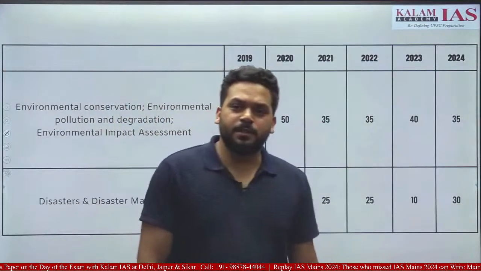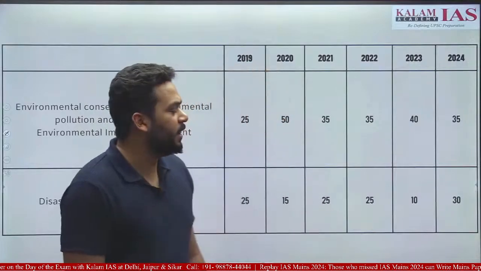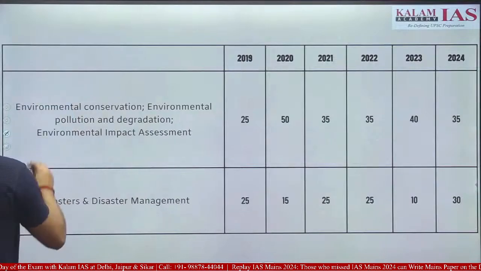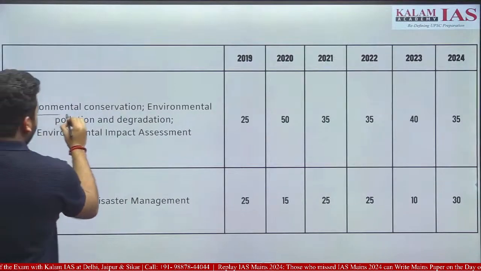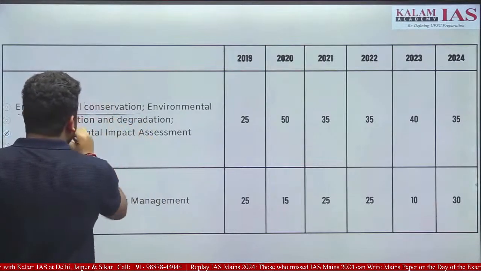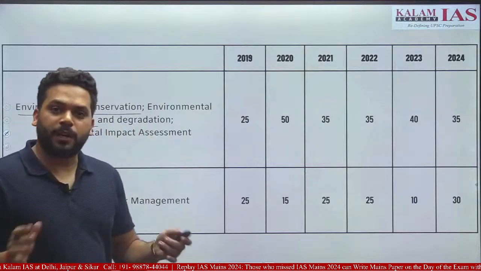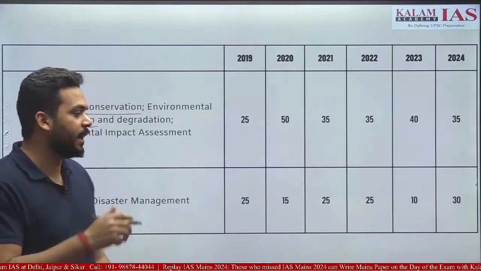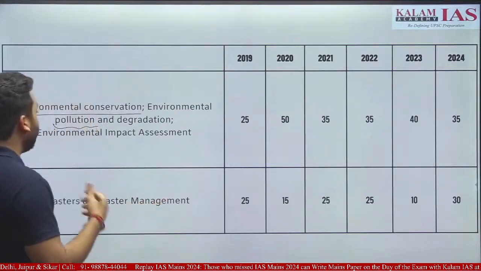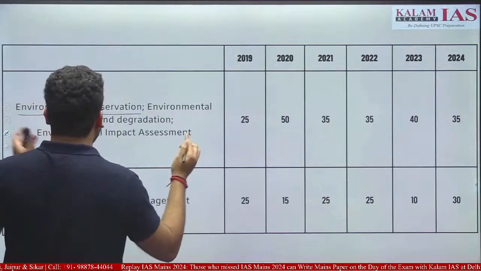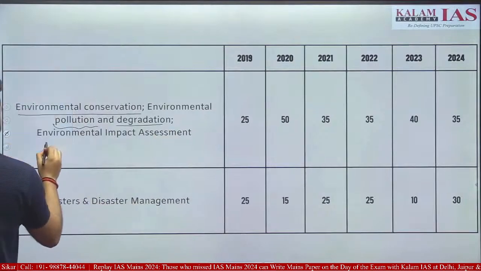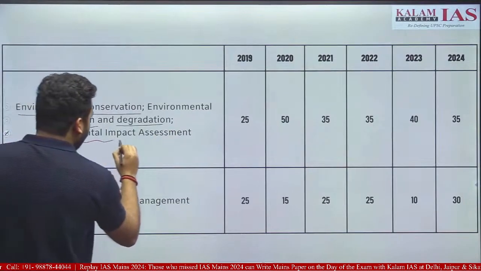If we see the syllabus of environment and disaster management, the syllabus which is given by UPSC is very broad. The terms mentioned are environmental conservation, a very broad term, and environmental pollution, also a very broad term. Specific details are not given, like air pollution, water pollution, soil pollution, coastal pollution, marine pollution. Just a broad term is given, and degradation. The only term which is very specifically mentioned is the environmental impact assessment.